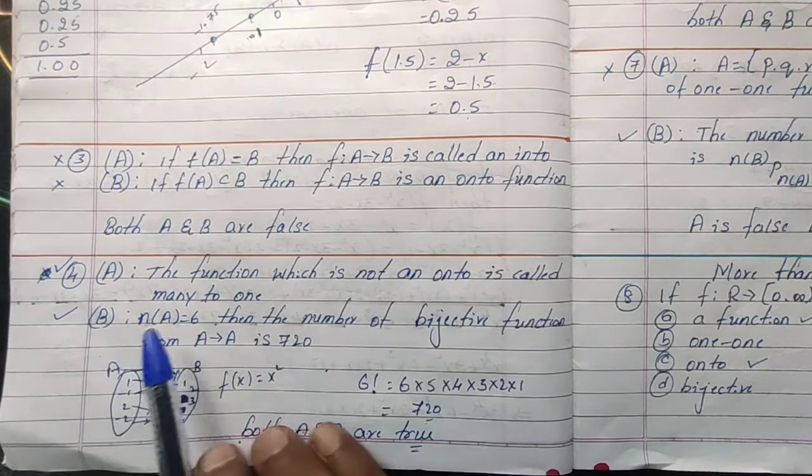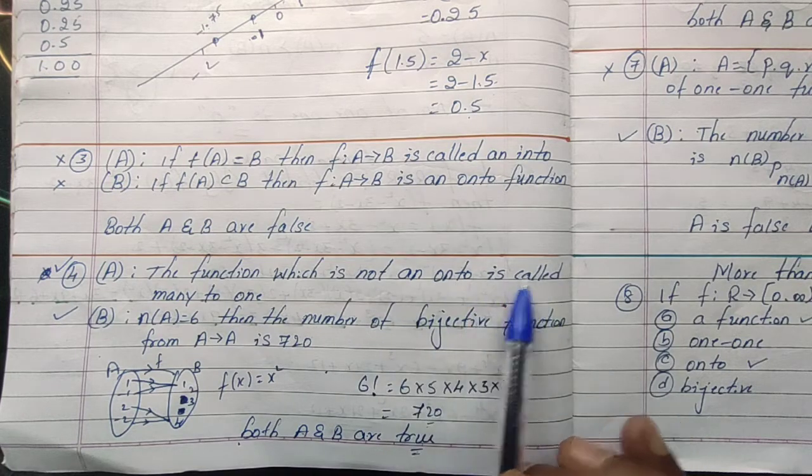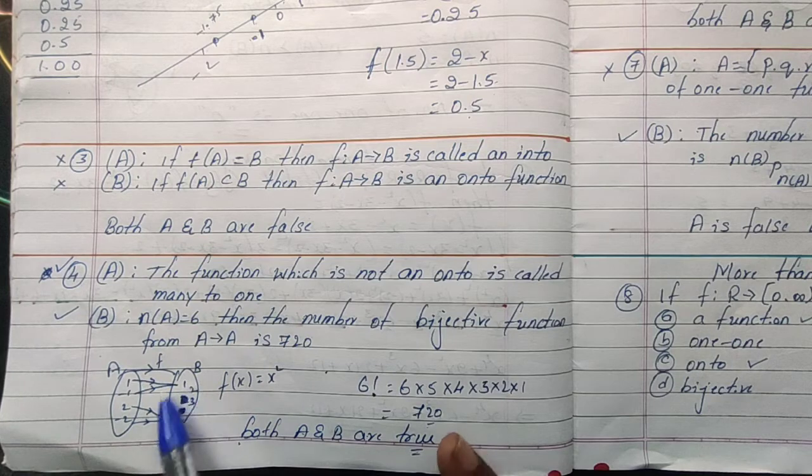Next one. Statement A: the function which is not onto is called many to one. This is the function. Whether this is onto or not: onto means range and codomain should be equal, but the range is {1, 4} and the codomain is {1, 2, 3, 4}. Range is not equal to codomain, so it is not onto.